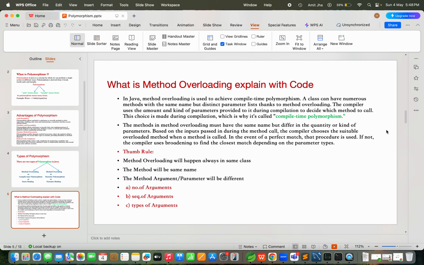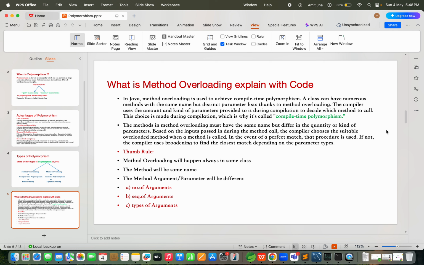If anybody asks you what is method overloading, in simple terms you can say method overloading is used to achieve compile time polymorphism. A class can have multiple methods with the same name but different parameters, different arguments.